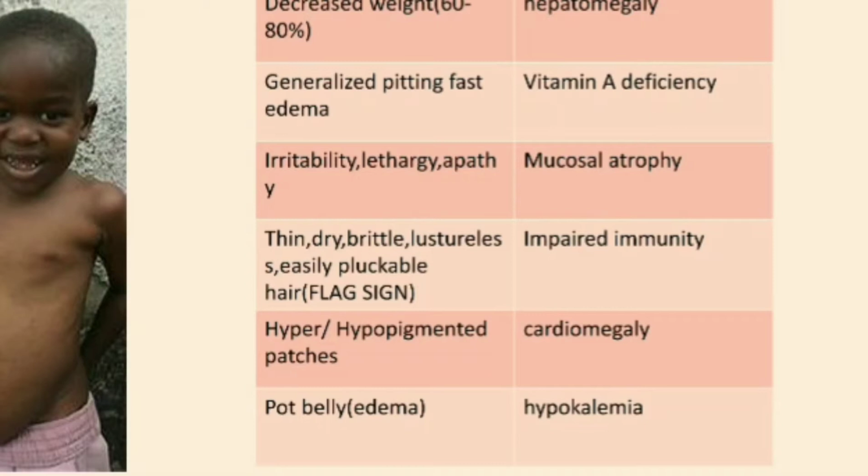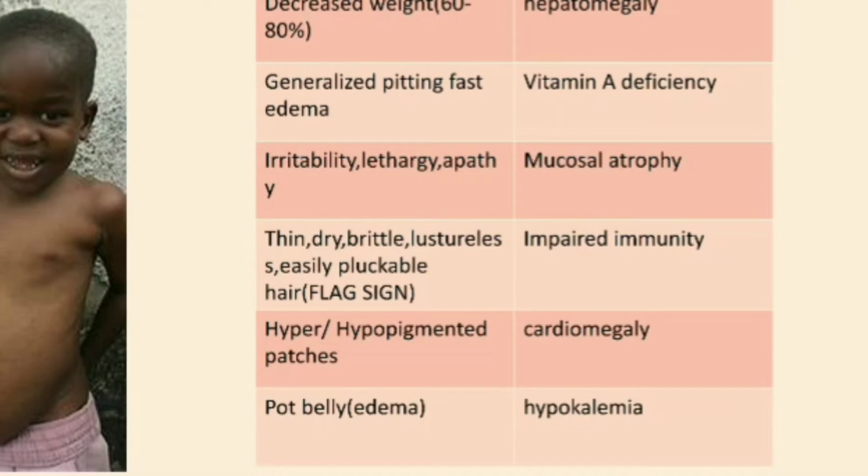episodic malnourishment. Whenever there is good nutrition to the child, the hair will grow black, and whenever there is reduced nutrition to the child, the melanin will not function properly, leading to white color of the hair. So when the malnourishment is episodic, the hair will have alternate white and black bands. That we call a flag sign.